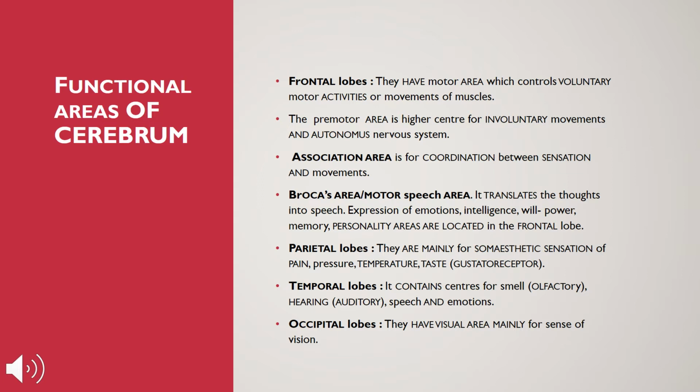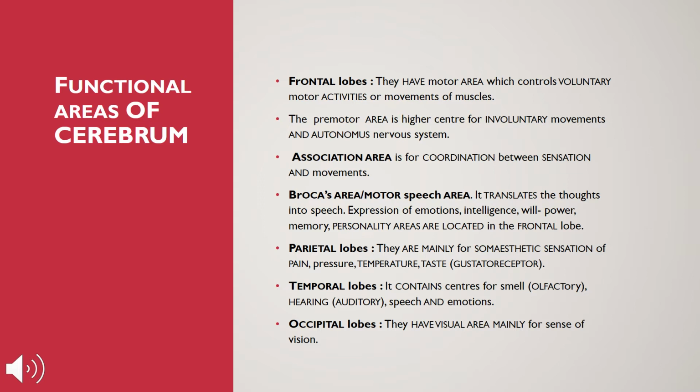Next is the premotor area, or you can say the autonomic nervous system, that is the ANS. They control the involuntary movements. Involuntary movements are the movements over which we don't have any control, for example the heartbeat, respiration, digestion, circulation. So who is controlling these? The autonomic nervous system and the premotor area of cerebrum. The premotor area of cerebrum is controlling the involuntary movements of the body.